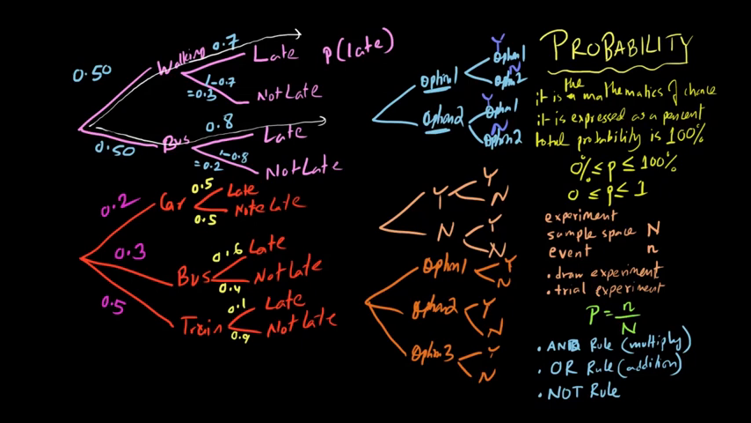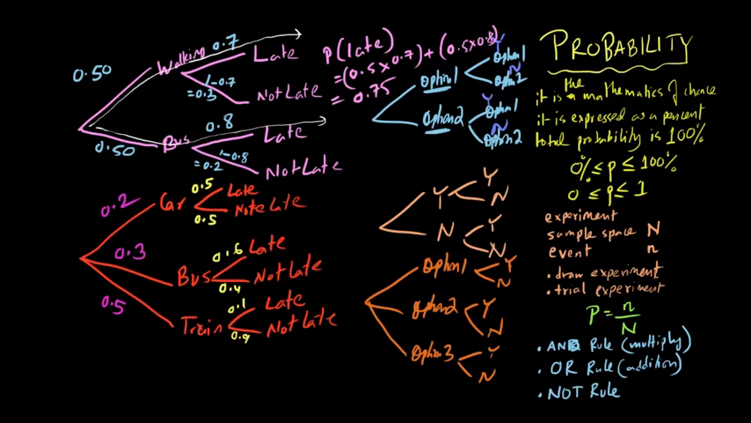So we have a permutation going on over here. In that particular case, there are two permutations going on. So walking and late means 0.5 multiplied by 0.7, or since it's a permutation, plus bus and late, which is 0.5 multiplied by 0.8. So the probability is 0.75.